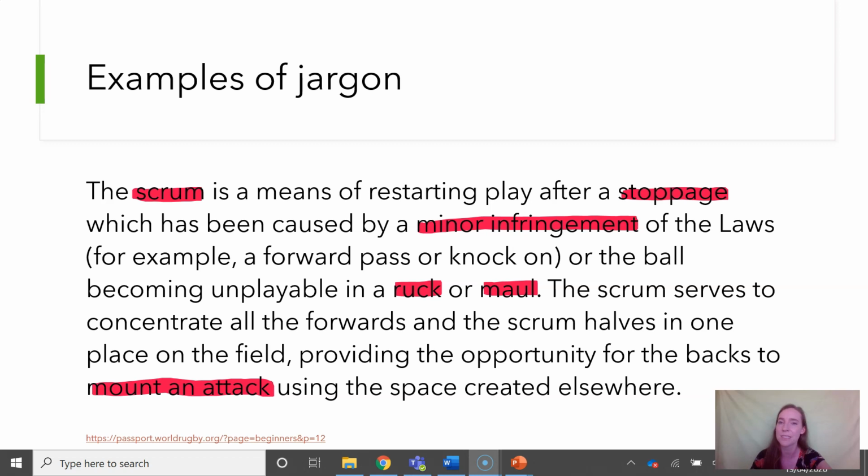So here the highlighted words again are the examples of jargon. You wouldn't typically hear the word scrum or mounting an attack or a minor infringement referring to rugby, or ruck or maul or stoppage outside of sporting or rugby context.